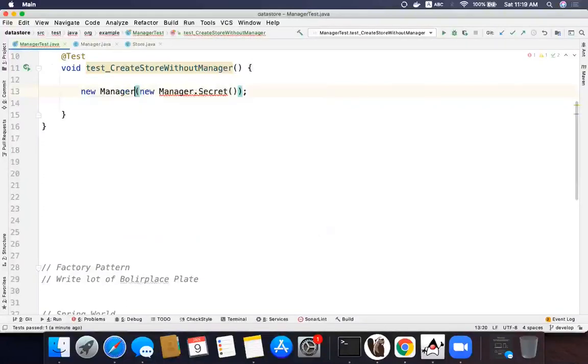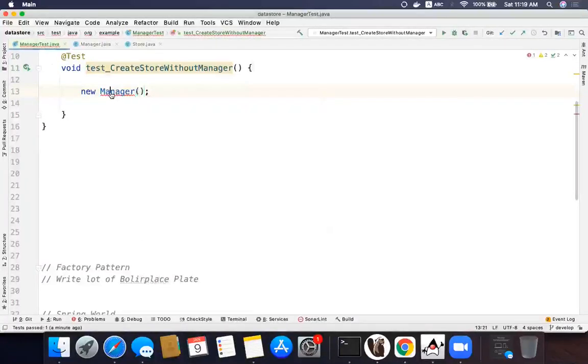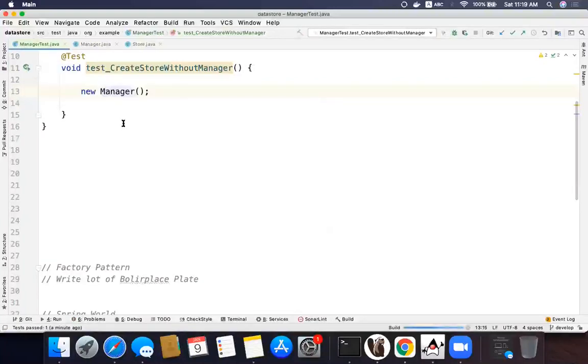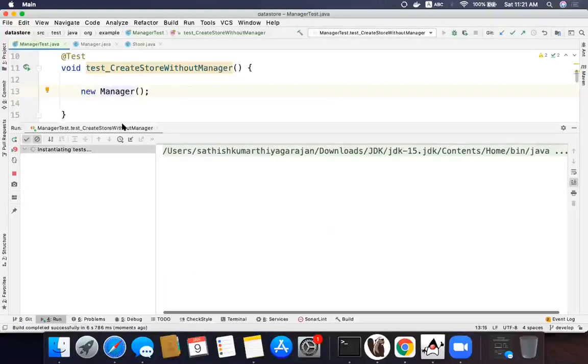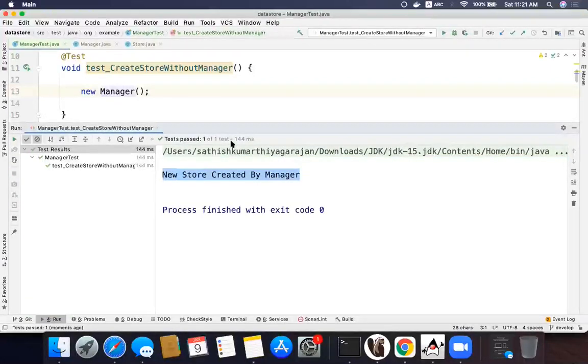Create manager. That's the only way that you can. You no longer need these runtime exceptions anymore. You run it. Here you go. So now the store is created by manager. Now you are no longer limited to one store. You can create a number of stores. But we are very sure that the stores are created only through manager.